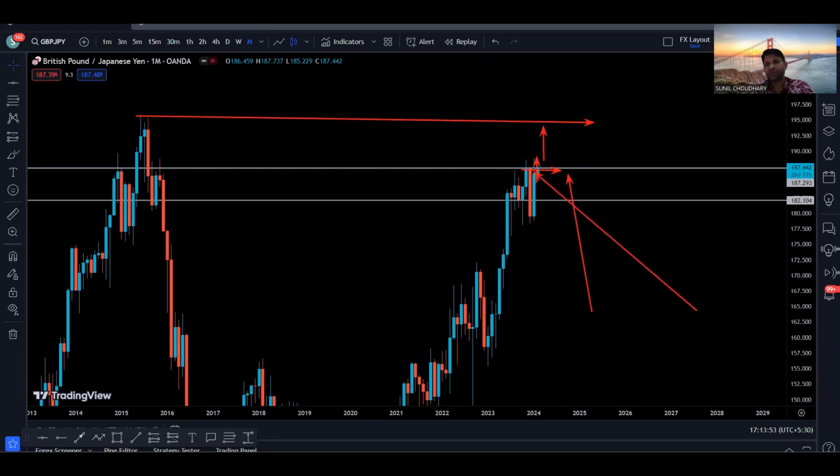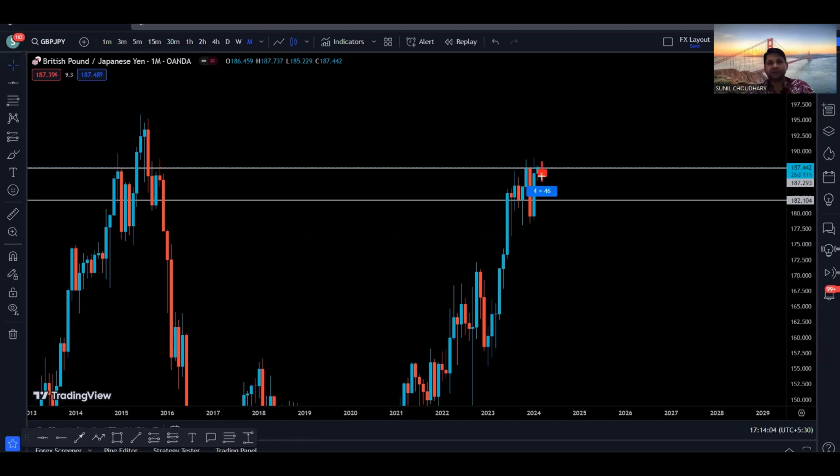So what can happen right now? We have a few probabilities here. One probability is because we closed below the resistance. If we get the next monthly candle close bearish at this resistance, there is a higher probability for the price to go to the next support. And again, if we close below that support, we have a clean range on the left hand side for the price to go to the downside. Now this is one side.